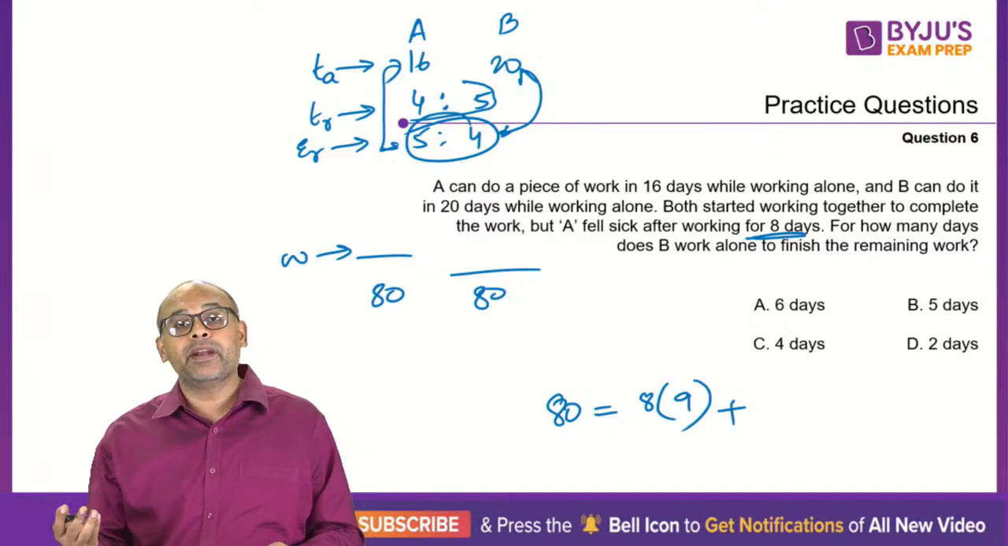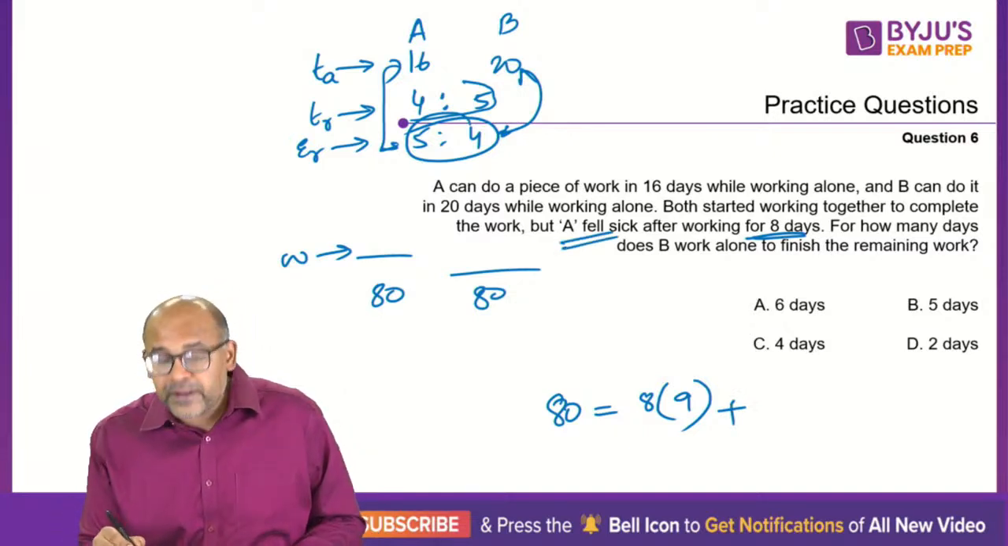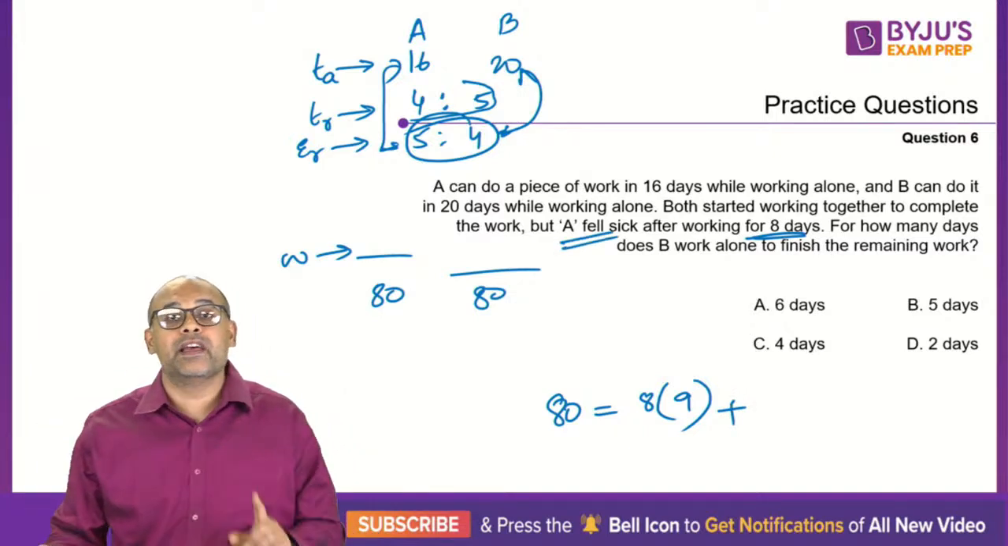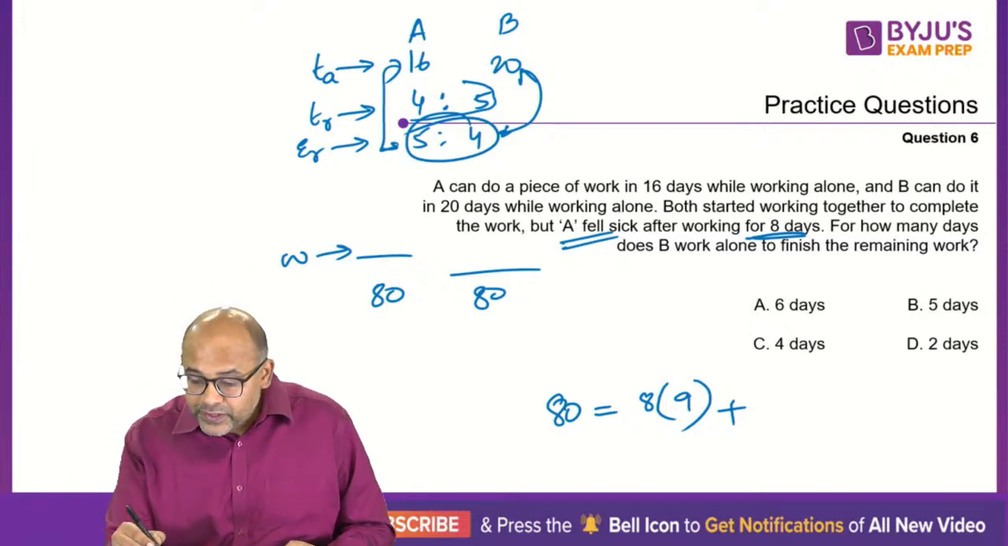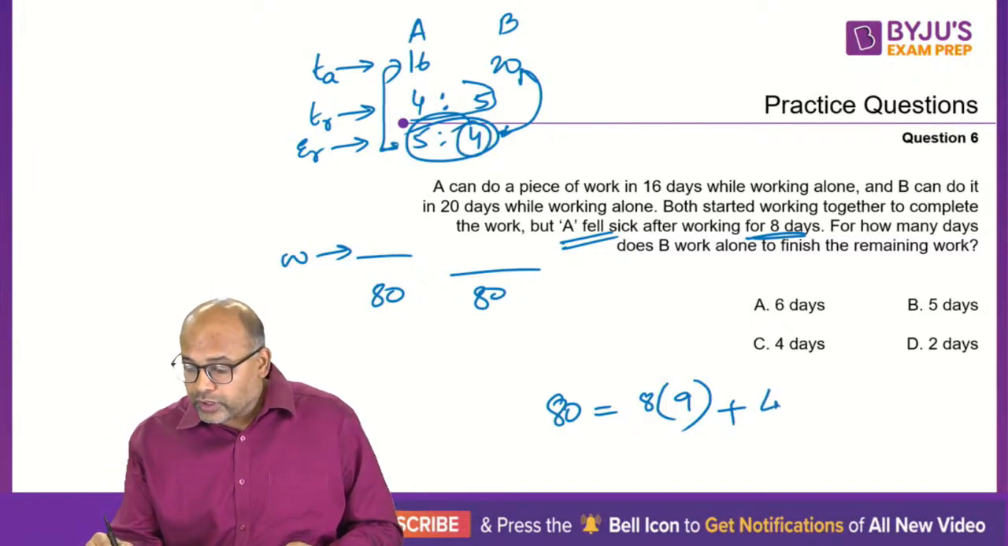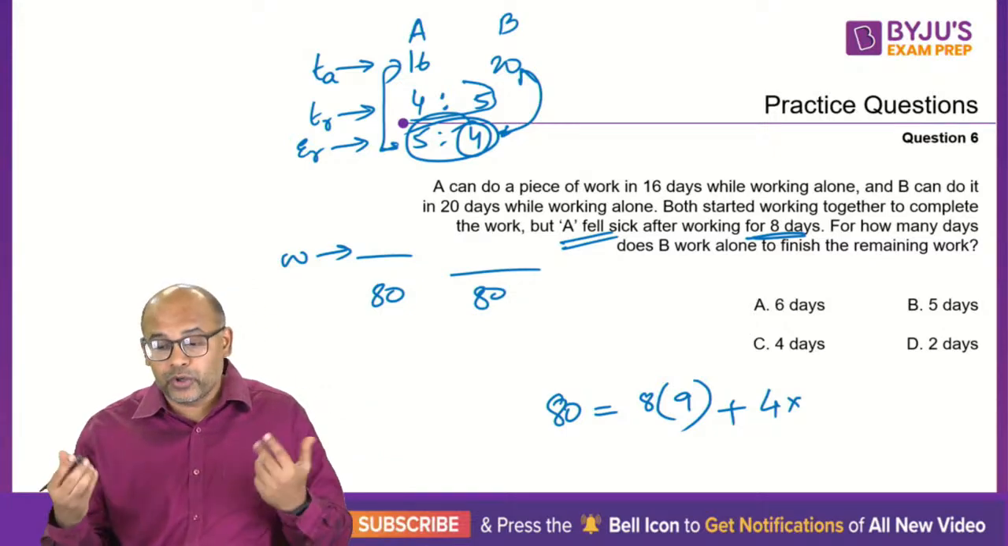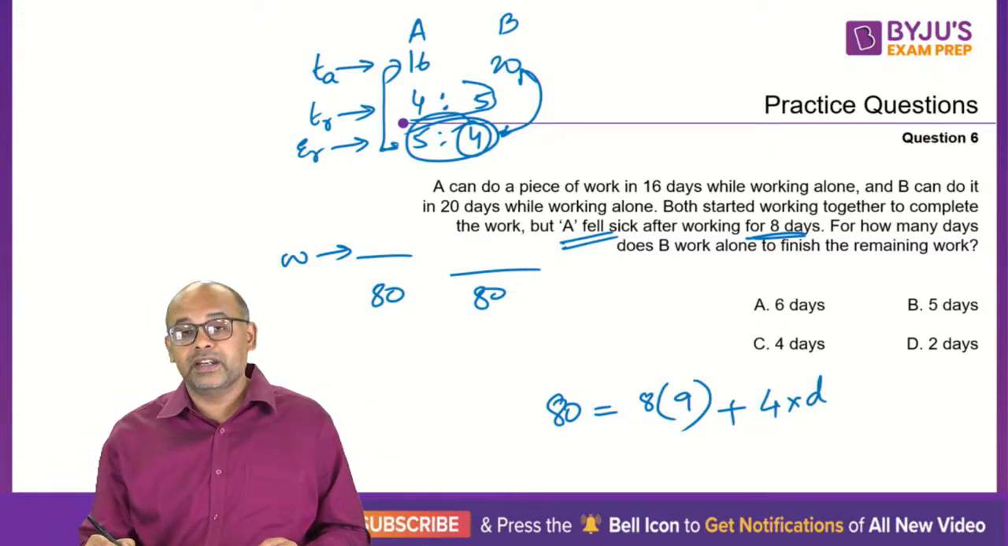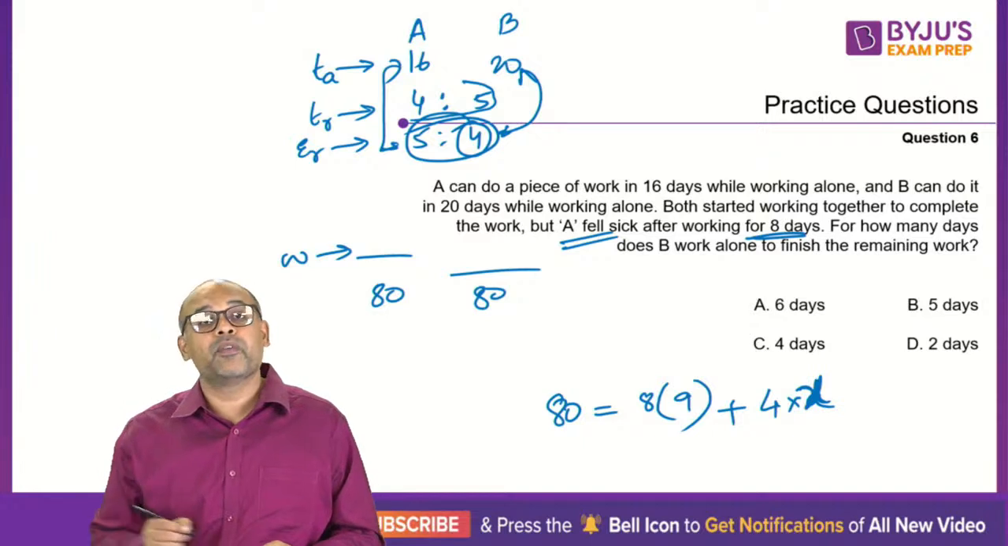After these 8 days, what happened? After 8 days, A fell sick, so only B is left. So B's efficiency is 4. So 4 times, but how many days will it take? We don't know. Let's say the number of days is X.